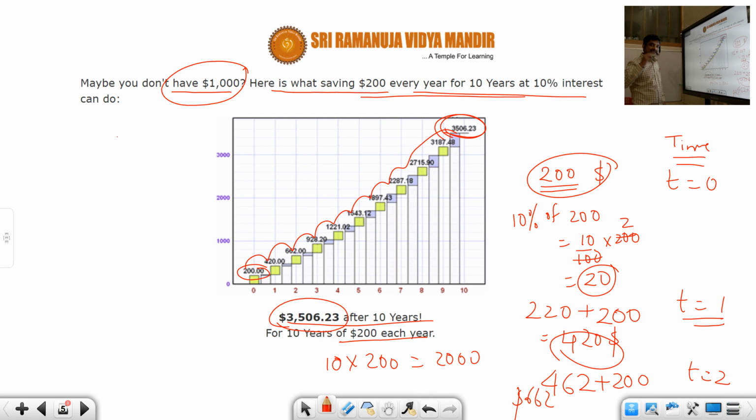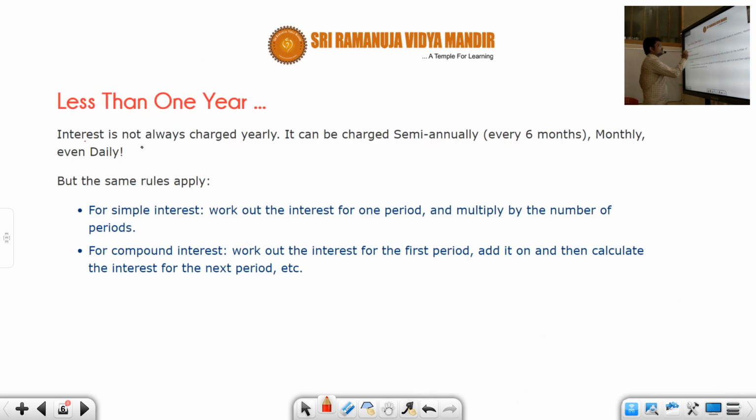Less than 1 year. Say, interest is not always charged yearly. See, till now we have discussed that interest is 10% per year or 15% per year. But interest is not necessarily charged on a yearly basis. It could be charged semi-annually, that is on a 6 months basis, or on a monthly basis, or on a 3 months basis. It could be charged on a daily basis as well. It depends on the lender and the borrower, the terms whatever they have agreed on.